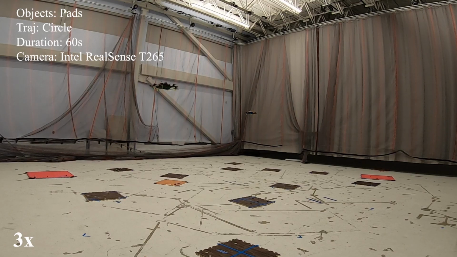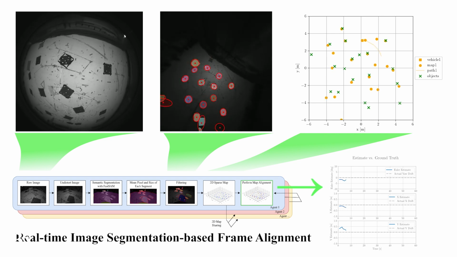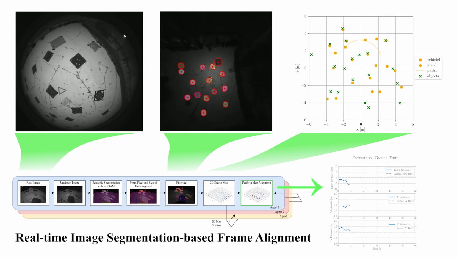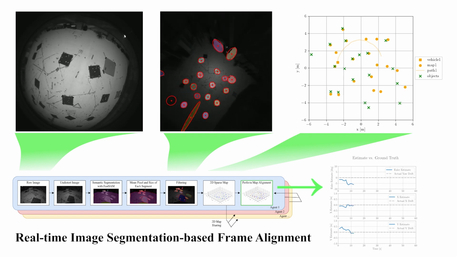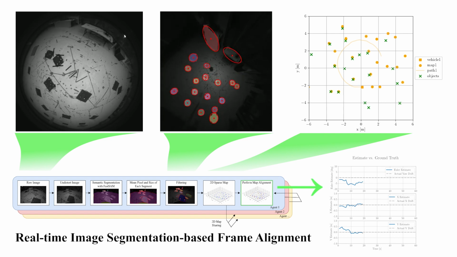We also tested our pipeline in hardware experiments. We flew two agents equipped with Intel NUC and Intel RealSense in a circular trajectory and performed real-time image segmentation and frame alignments. As described before, the pipeline takes raw images, runs the image segmentation algorithm, creates a sparse map, and executes frame alignments in real time on board.